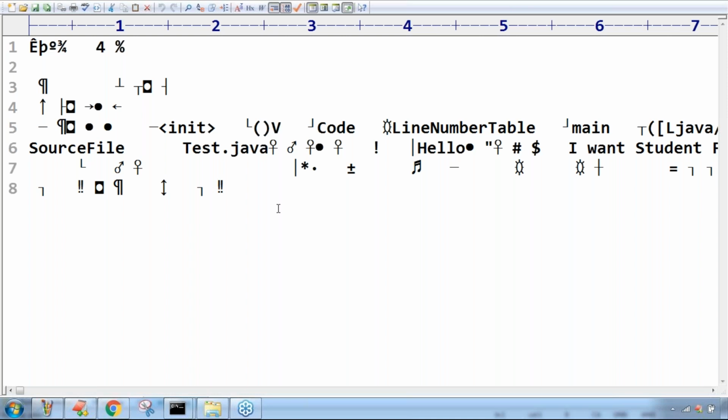Why is it called bytecode? It is not machine code, it is some intermediate code, and some name should be given by the Java people, right? It is bytecode, that's all. Sometimes we may require to send this dot class file across a network. How is the data going to be sent across a network?